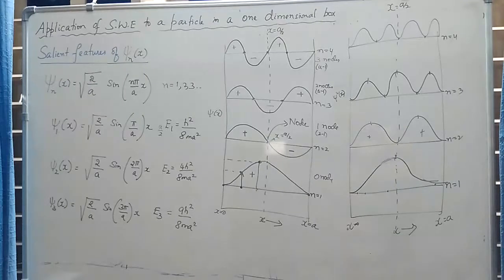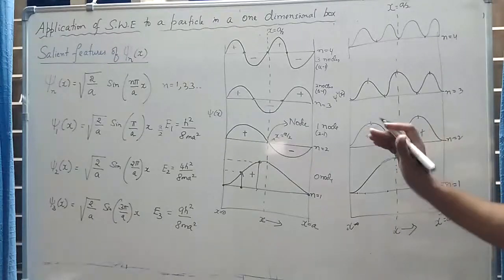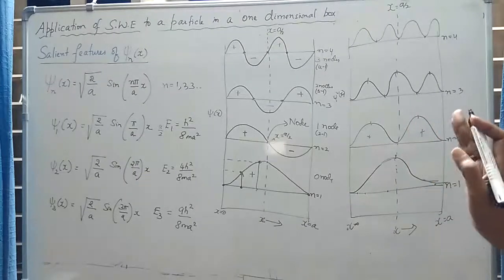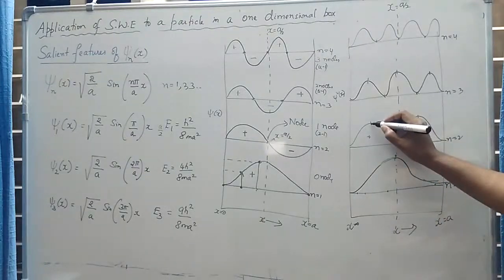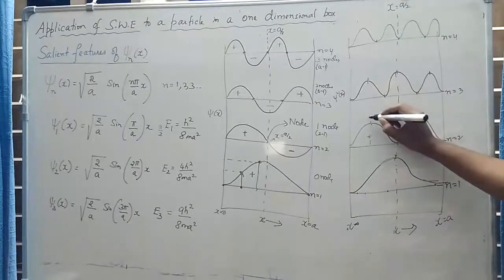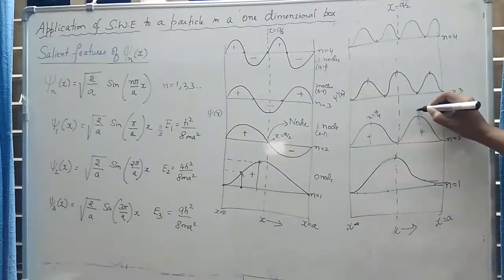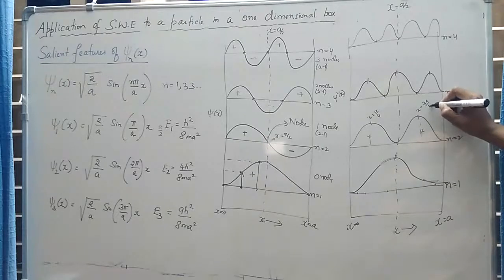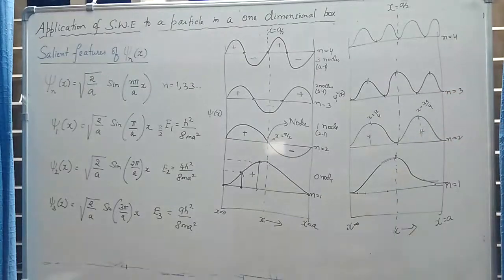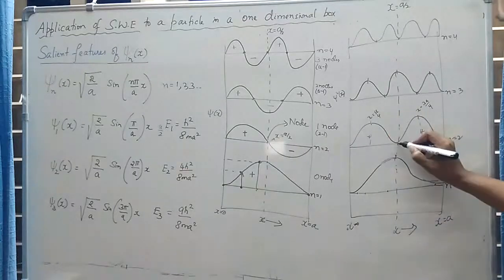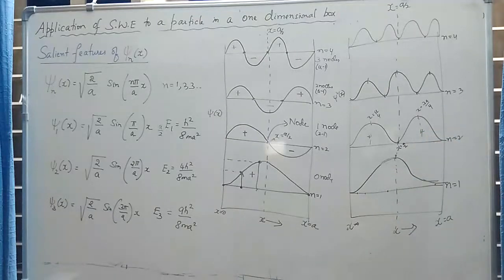Things become more interesting if you go to the n is equal to 2 state. Again the probability is a function of position. As you change the position, the probability values also change, and the probability becomes maximum at these 2 points. This point corresponds to x is equal to a by 4, that is 1/4 of the length of the box, and this point corresponds to x is equal to 3a by 4, that is 3/4 of the length of the box. Here the probability is maximum, here also it is maximum, but here we are seeing a point, which is the center of the box, where the probability of finding the particle is 0.